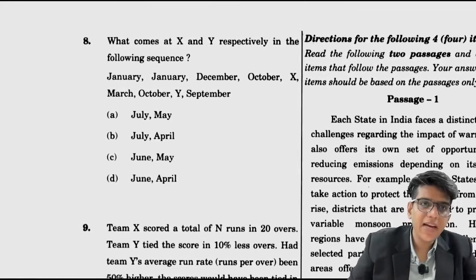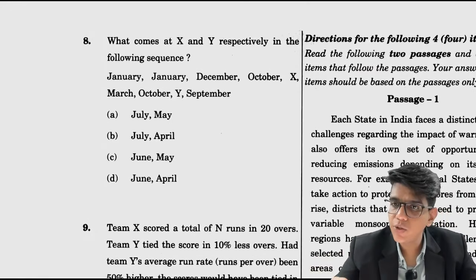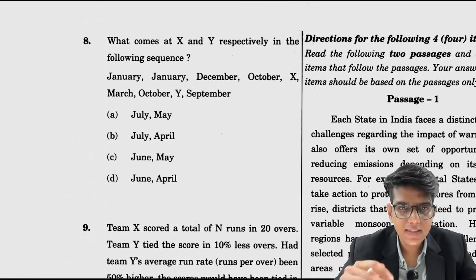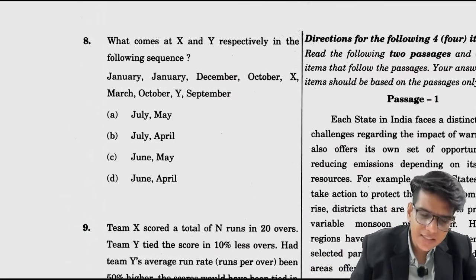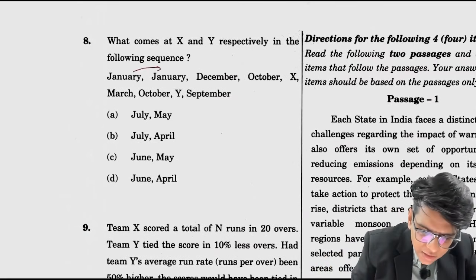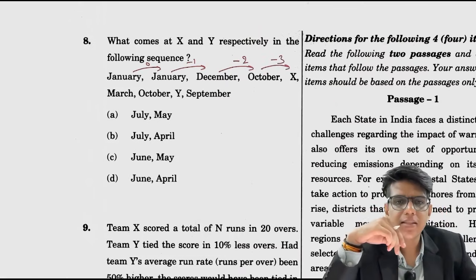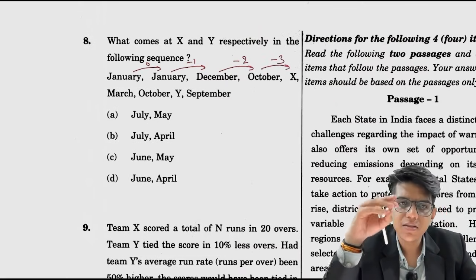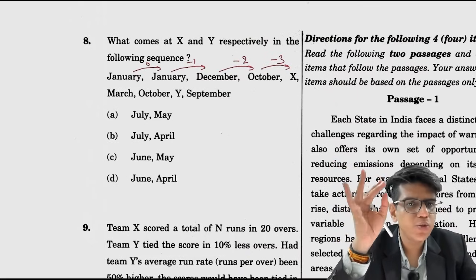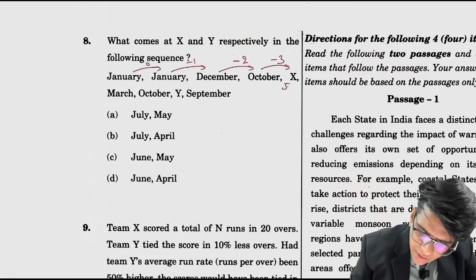Now question number 8, if you see, these are the questions which you should attempt. These are very easy. So January से January, if you see the transition is of 0 months. Now January to December it is -1, January to October it is -2, and January to this will -3. October is 10, -3 is 7. So 7 is January, February, March, April, May, June, July, right? So this has to be July.